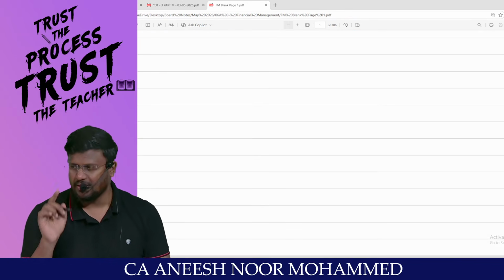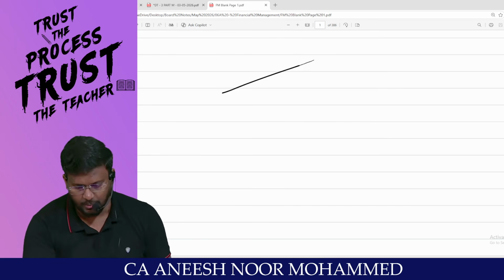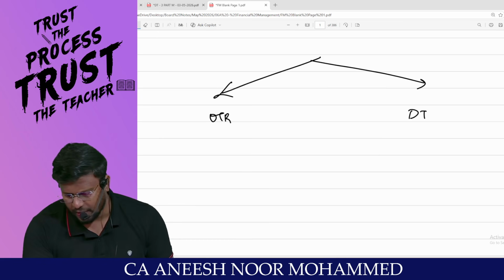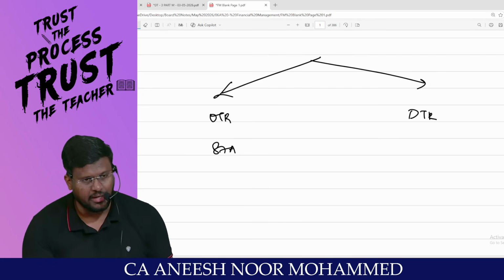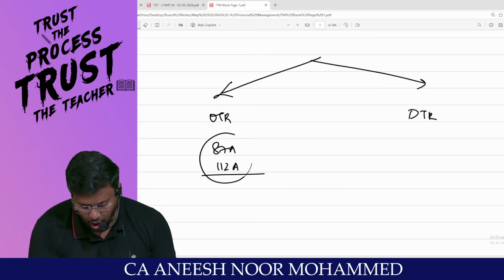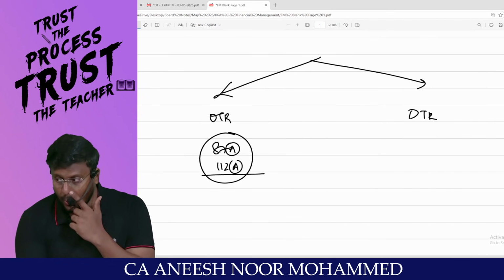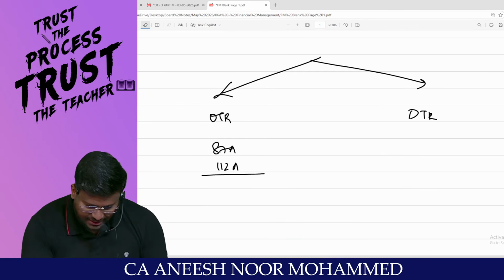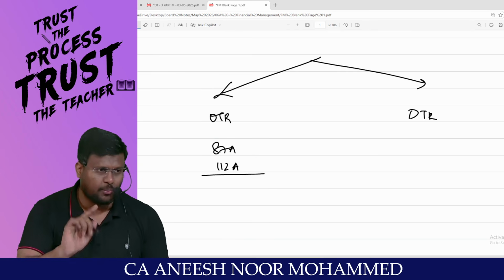Optional tax regime. On that one point, I just want to highlight, even I have made a mistake in yesterday's calculation, my dear lovable students. Sir, there are two routes, optional tax regime and default tax regime. Am I right, sir? Under optional tax regime, 87A rebate will not be applicable under 112A. The logic or the reason is both are having A. Because under 112A, only the excess over 1,25,000 is taxable. That itself is one type of rebate. If you are again claiming an 87A rebate, it will be a double rebate.